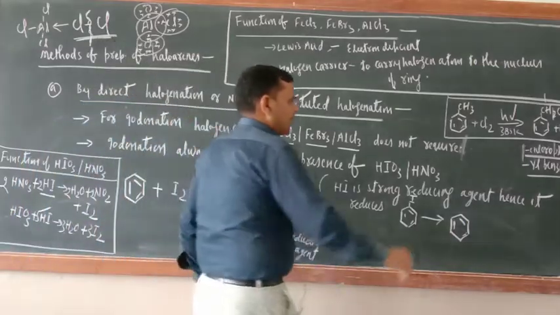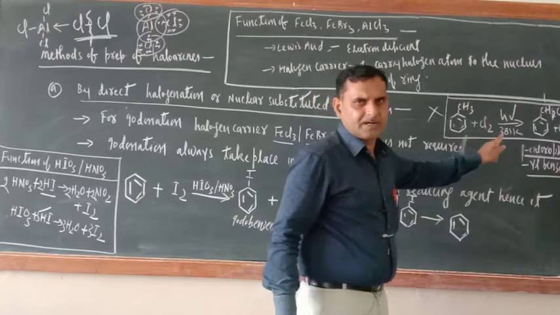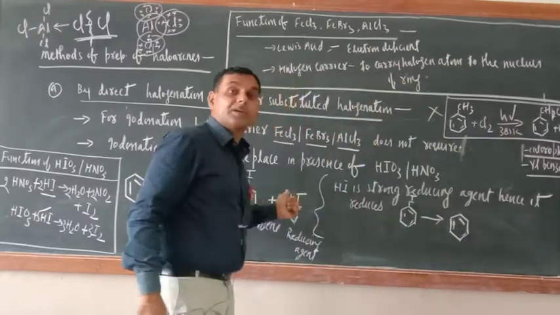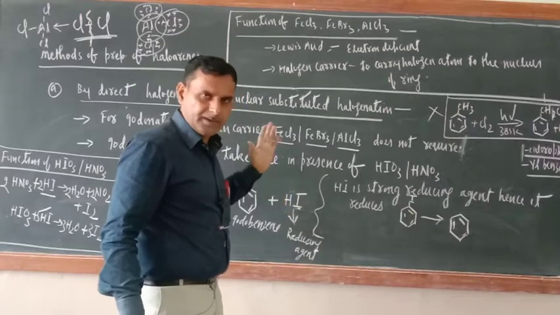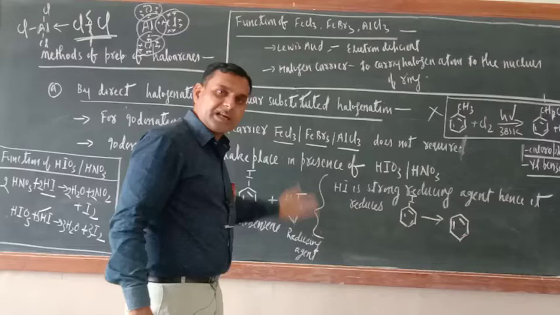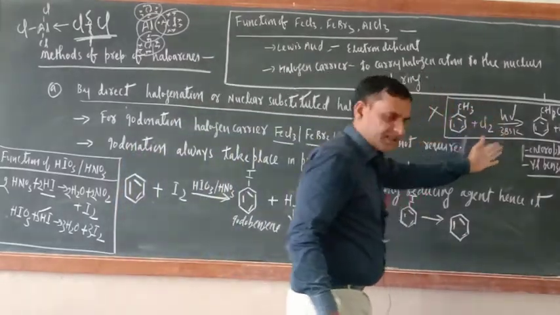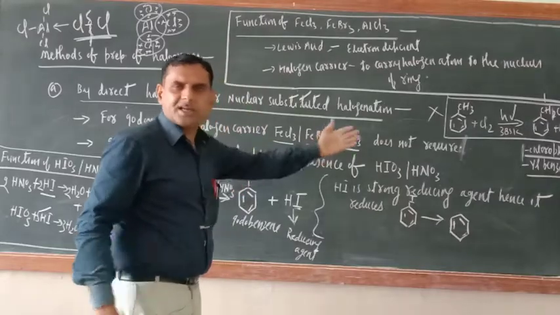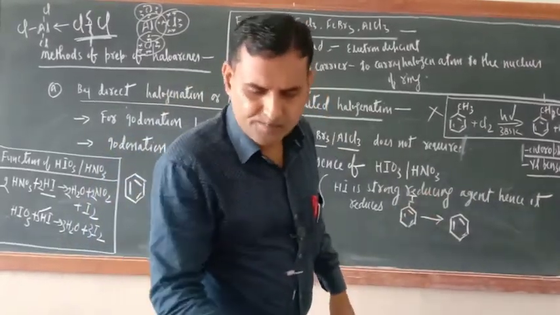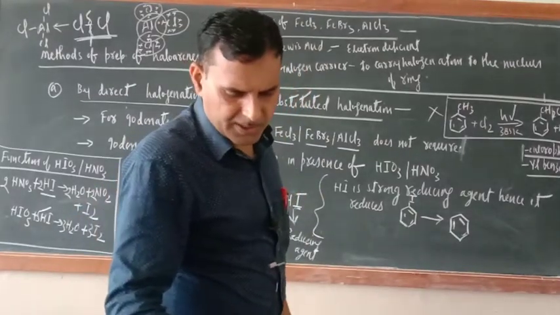So they are also halogen derivatives only, but they are side chain derivatives, and those are nuclear substituted derivatives of haloarenes. Okay, so that is the difference. This is making the difference here. Here you have taken halogen carrier, there halogen carrier is not there. In this way, this method is completed. All aspects are also completed.